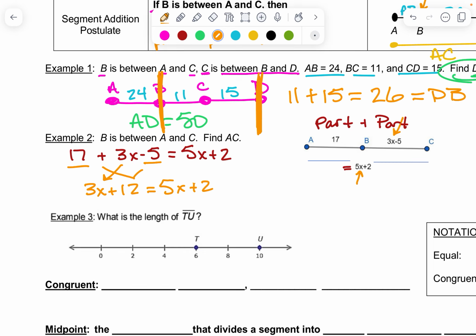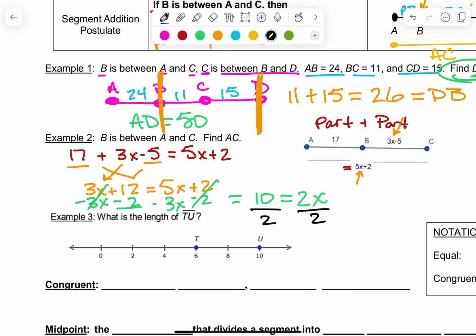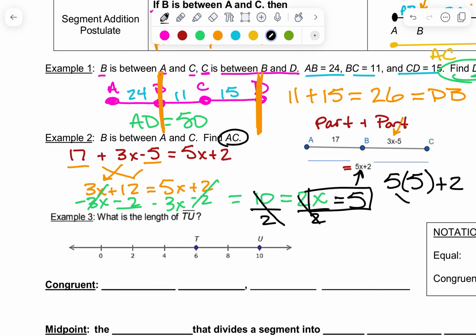Can't simplify anything on the right side, so what I would do is I'd subtract 3x from both sides. I'd subtract 2 from both sides. And so what I'd end up with is 10 equals 2x. Divide both sides by 2. X equals 5. Now, that's not what the problem asked me to find. It asked me to find AC. I found X, but I need that X to plug in right there. And when I plug in 5 for X, I get 5 times 5, which is 25, plus 2, which is 27.